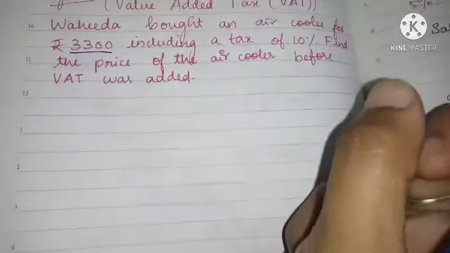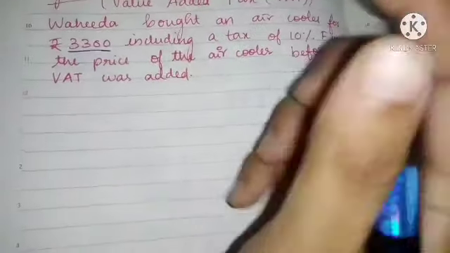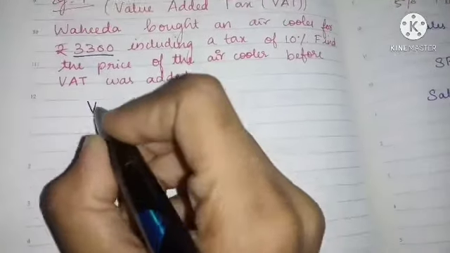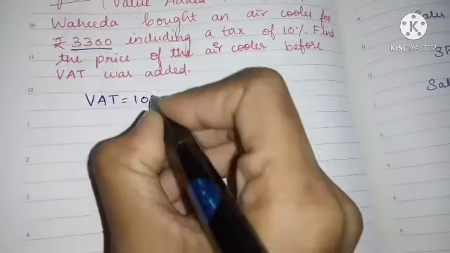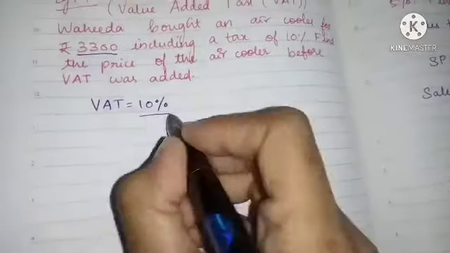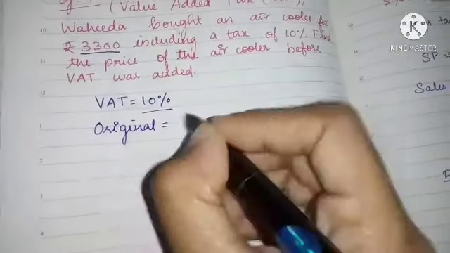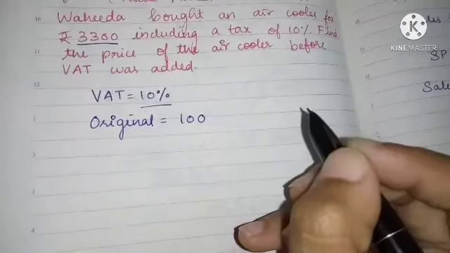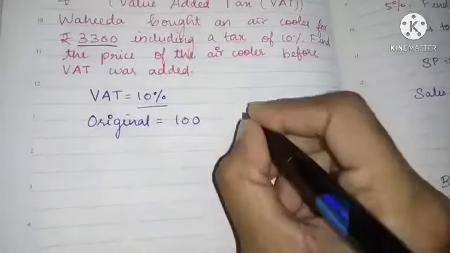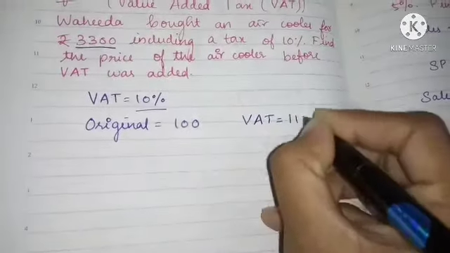How much percentage of VAT is added? 10%, which means if the original price is, simply I am saying, 100 rupees, after adding the tax the price will become 110 rupees.